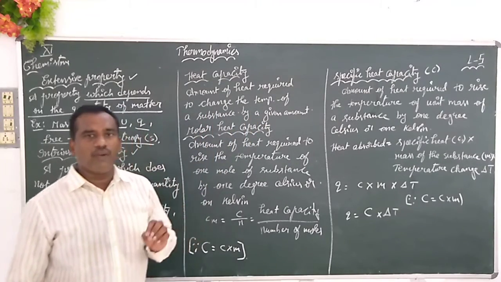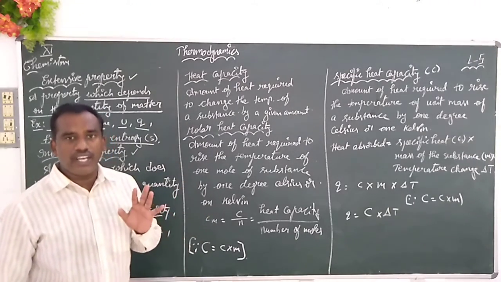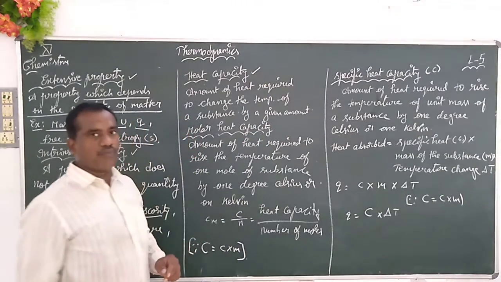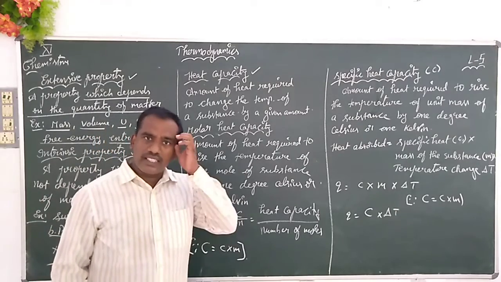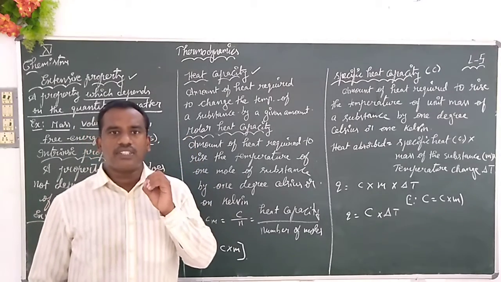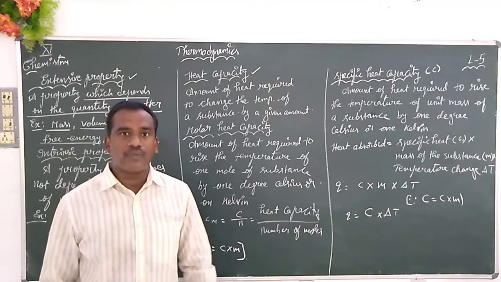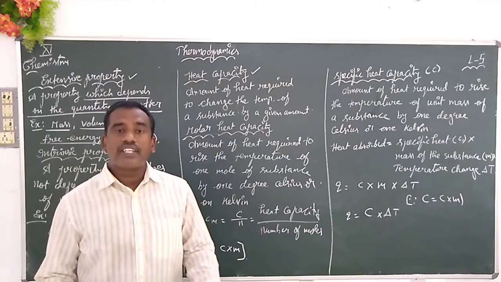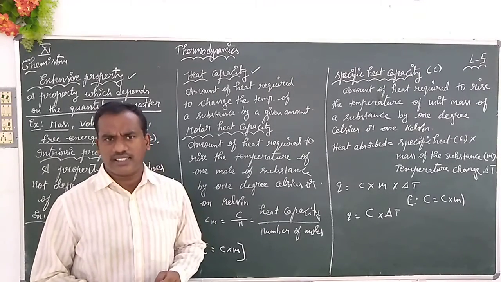Amount of heat required to change the temperature of a substance for a given amount. We are calling this one the heat capacity. Now, you may increase the temperature of the substance. For example, you are taking a substance of 1000 grams or 1 kg. It doesn't bother. But here in chemistry, we will not take such quantities. For our chemical reactions, we will consider very small amounts of substances.